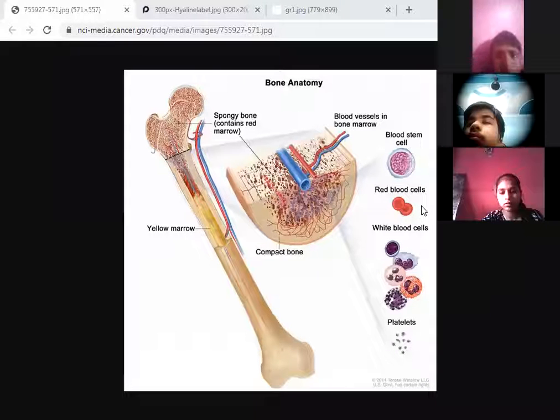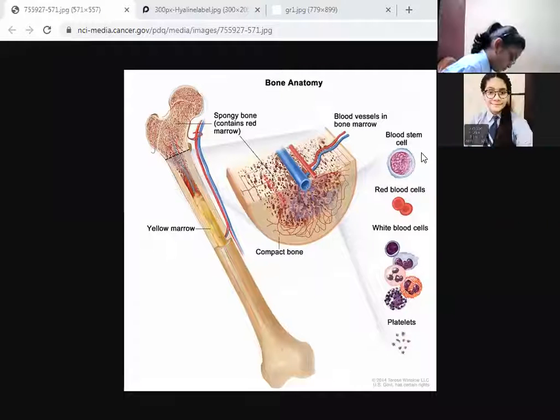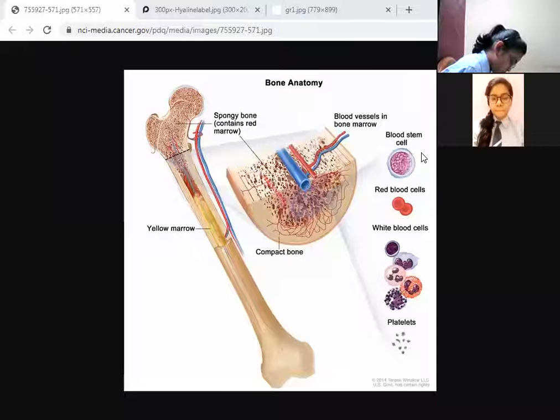Arpit, yes. What is so special about these long bones? Okay, they are not going to give the answer. Yes, Dia.